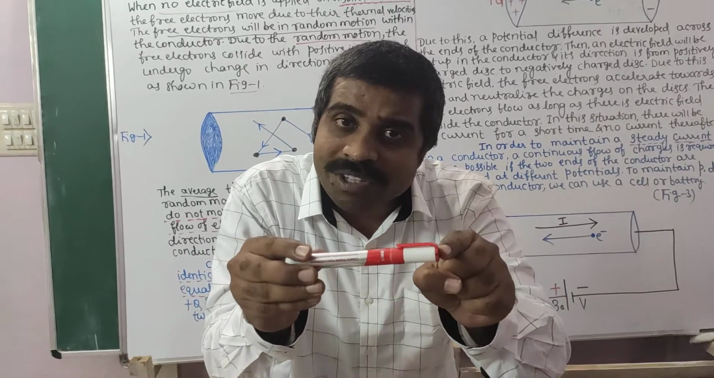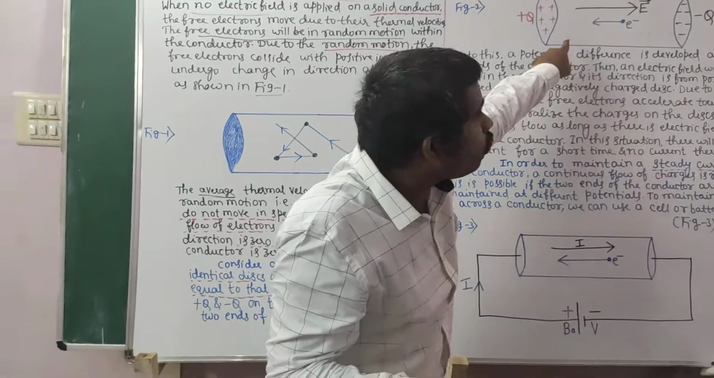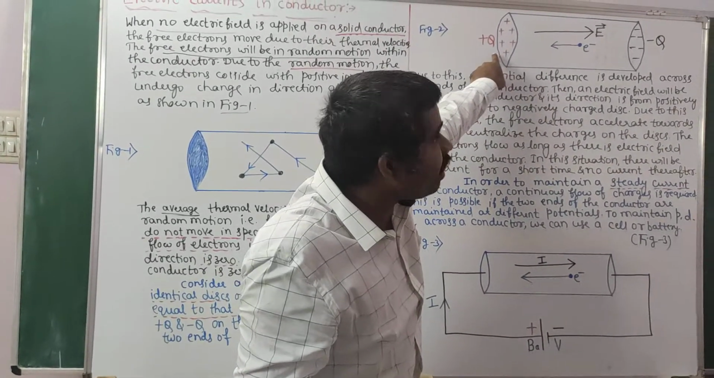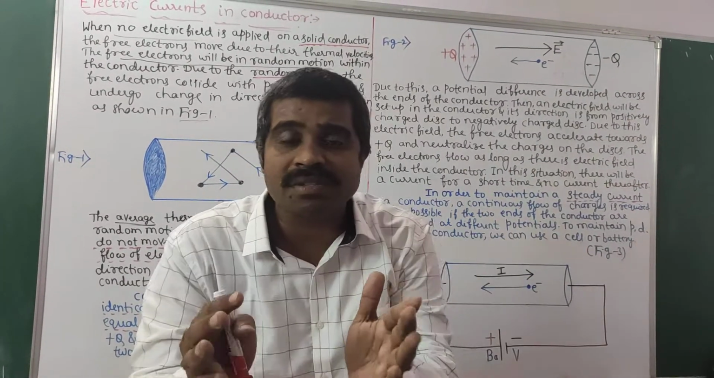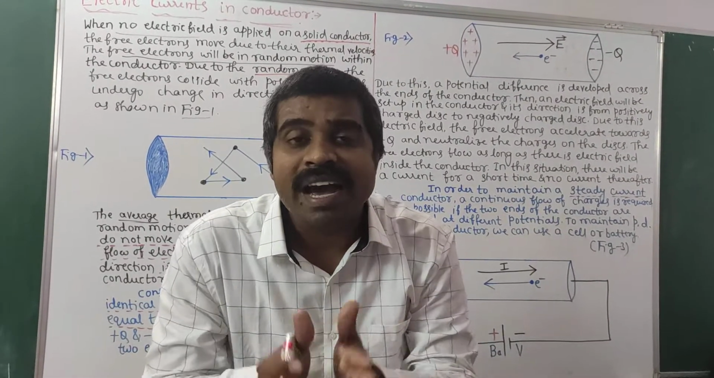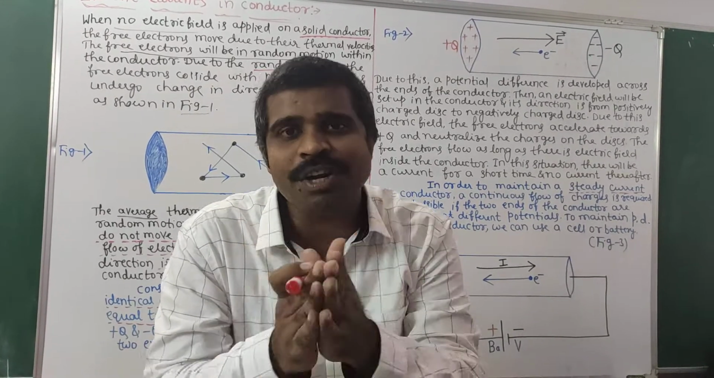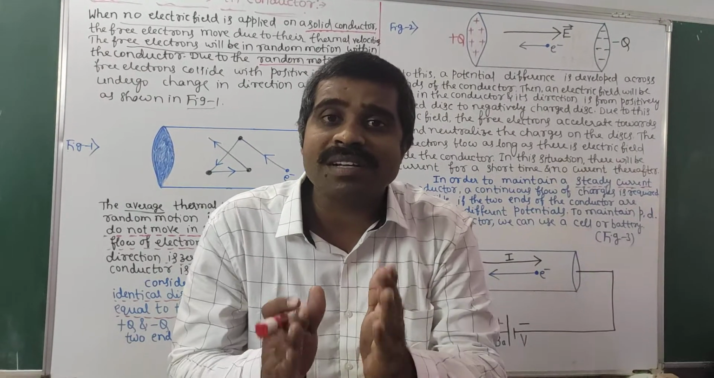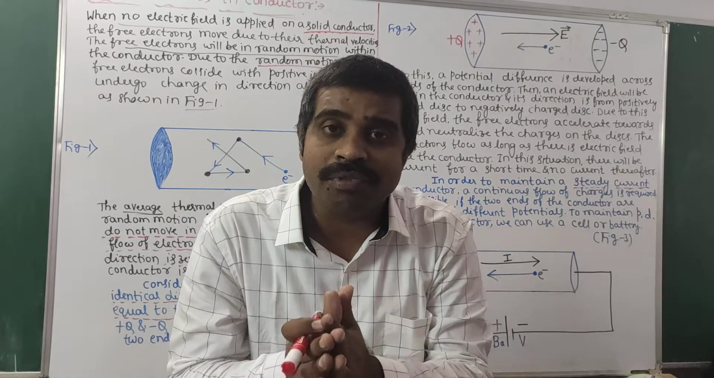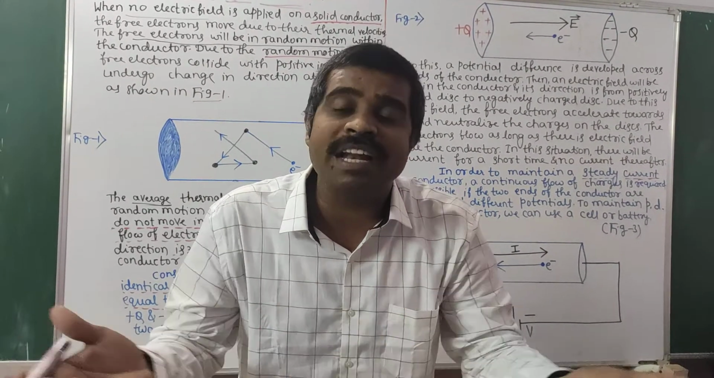Now give negative charge at end B as shown in figure 2. Positive charge is maintained at this end, negative charge is maintained at this end, and hence we are successful in setting up an electric field. By maintaining this, a potential difference is maintained. On one side there is plus Q, on the other side minus Q, and hence we are successful in maintaining a potential difference. Whenever we maintain a potential difference, an electric field is set up.